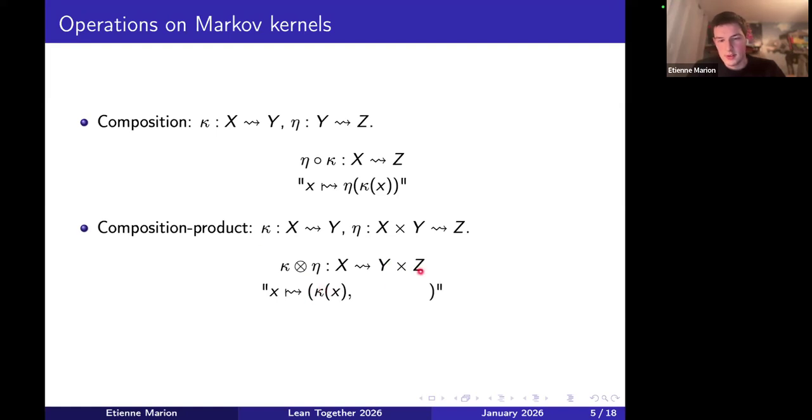And then we need a point in z, and to do that we can apply eta. To apply eta, we need a point in x, which is just our input, and a point in y, which is just what we got from kappa. So what's happening here is that we first apply kappa to get a random point in y, and then thanks to that, we can also apply eta to get our second random point.